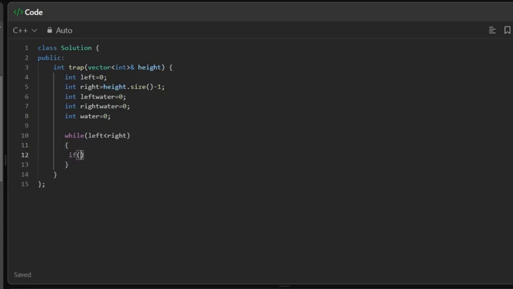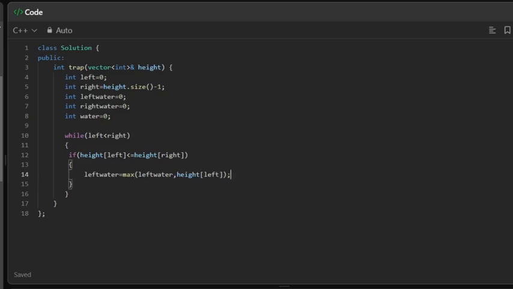Check if height of left is less than or equal to height of right. If it is true, then left water will be the max of left water comma height of left.